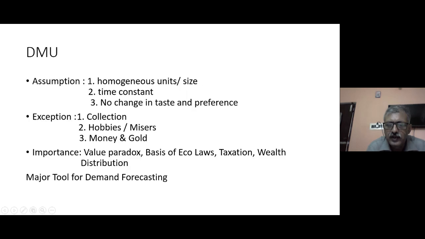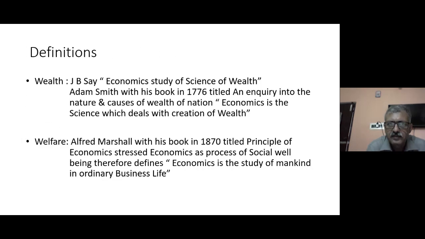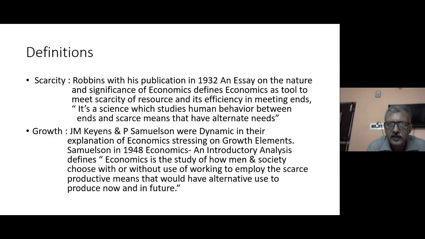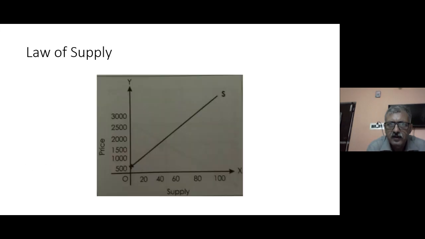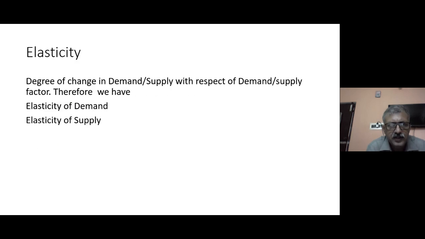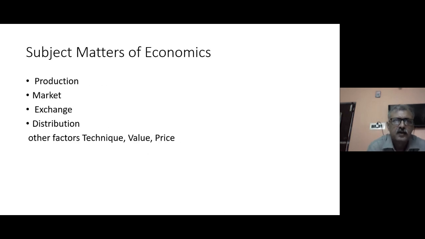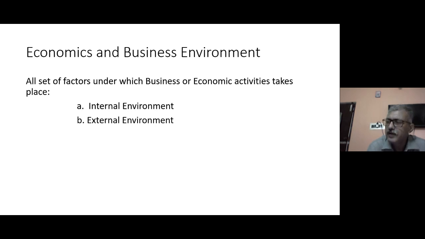And the last one is the arc method. So these are the different methods by which you measure elasticity, and the same methods are also applied for measuring the elasticity of supply. So I think we have covered the important basic concepts of business economics.